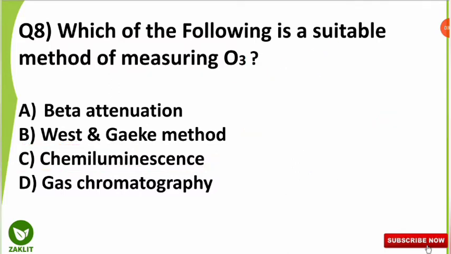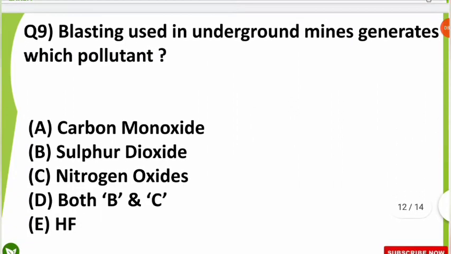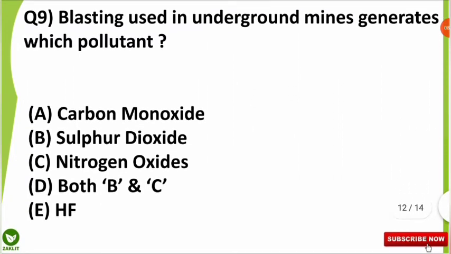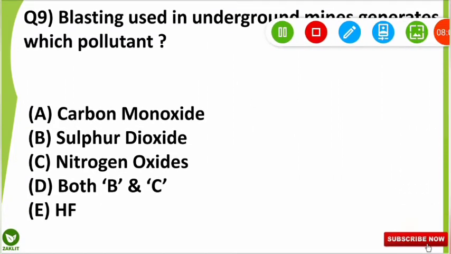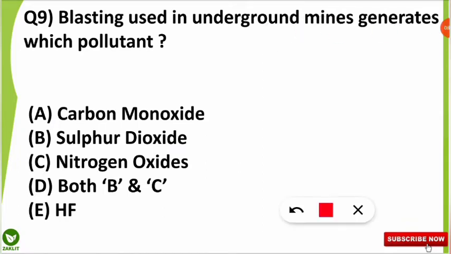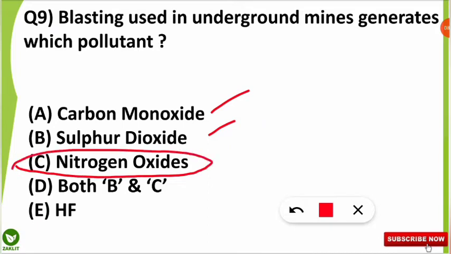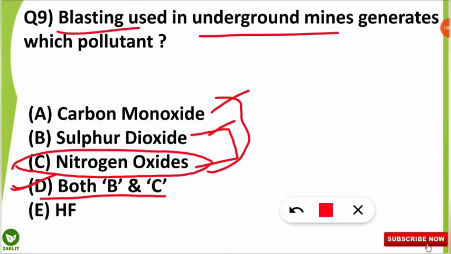Let's move to the ninth question. The ninth question was, the blasting used in the underground mines generates which of the following pollutants? So here the correct option will be, actually this blasting generates all the three, that is carbon monoxide, sulfur dioxide and nitrogen oxides, but the most harmful is the nitrogen oxides. So those who have gone for both B and C, that is sulfur dioxide and nitrogen dioxide, they have been given the marks, but here all these three are released in the underground mining blasting process.